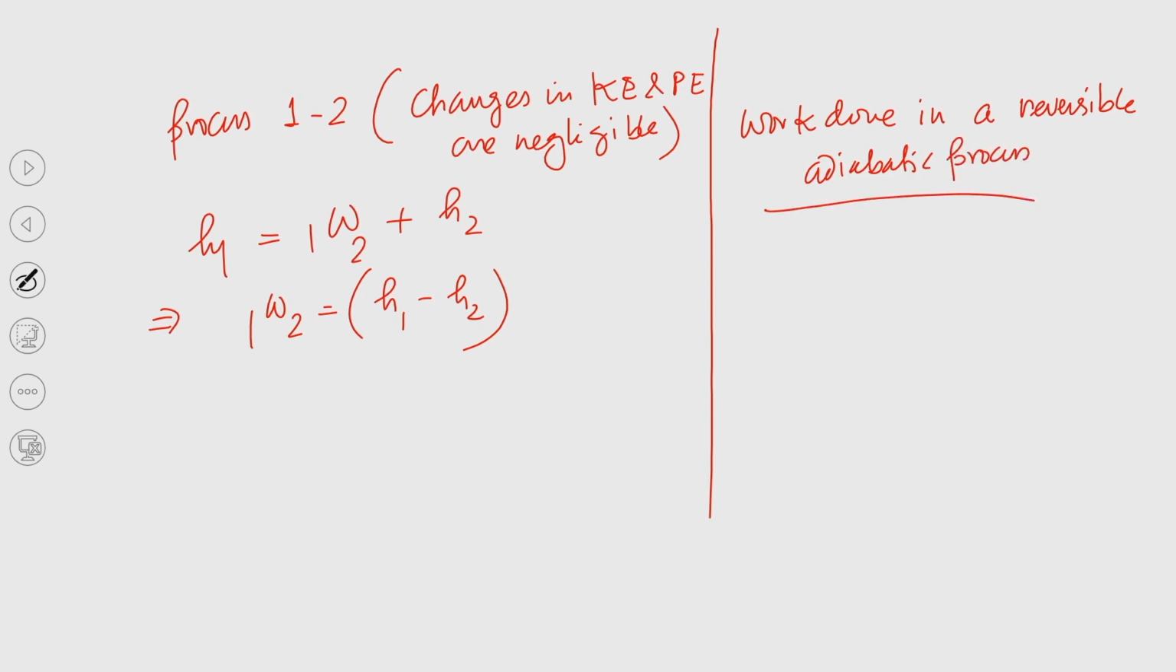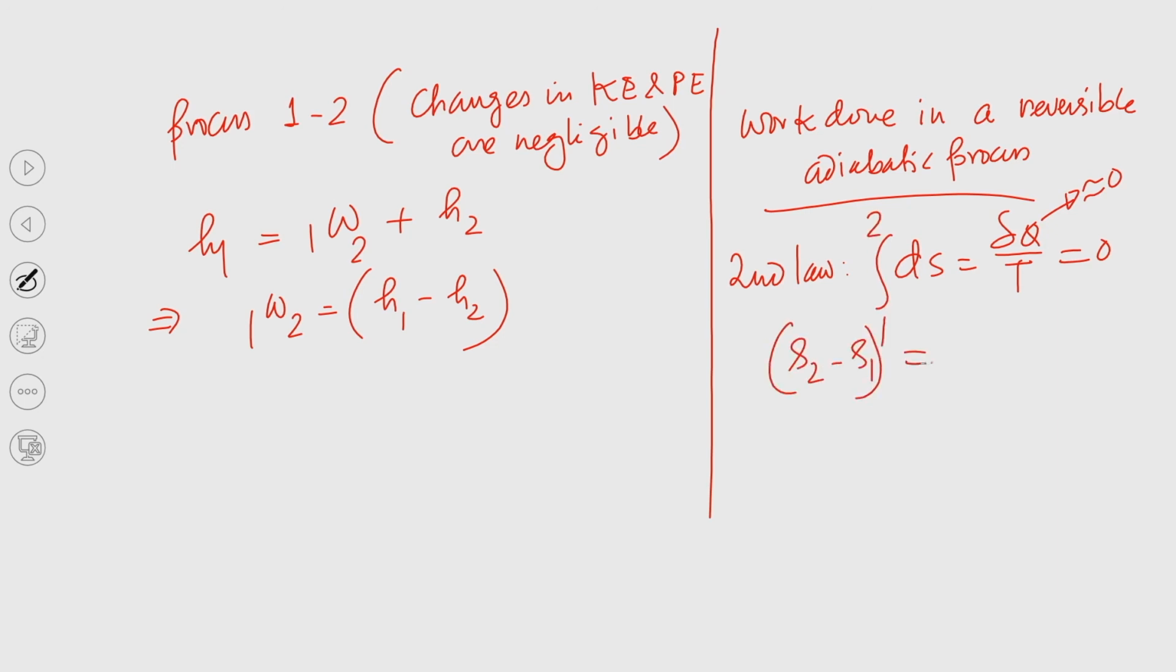This is not PdV work, try to understand, rather this is VdP work. How do we get the work done in a reversible adiabatic process? If we apply the second law of thermodynamics, ds equal to δq by T, and for a reversible adiabatic process there is no heat interaction, so this is equal to 0. If I integrate from process 1 to 2, S2 minus S1 equal to 0. I am writing the specific quantities.